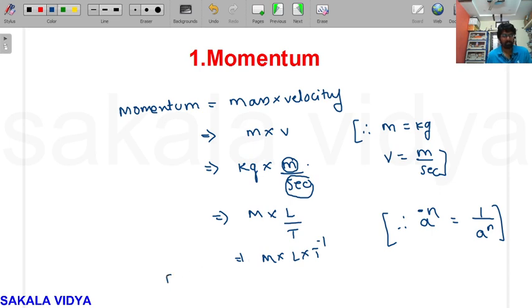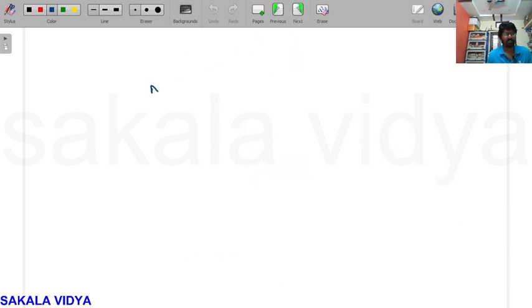So what will be the dimensional formula for momentum? Mass raised to the power of 1, length raised to the power of 1, time raised to the power of minus 1. So the dimensional formula for momentum is M raised to the power of 1, L raised to the power of 1, T raised to the power of minus 1. Now let us solve one more.